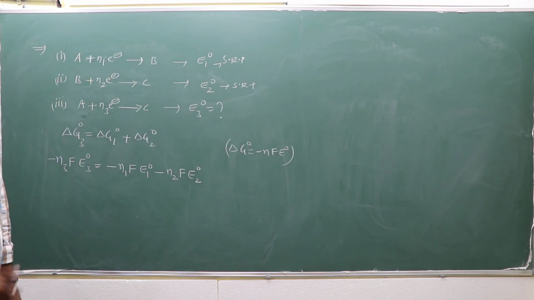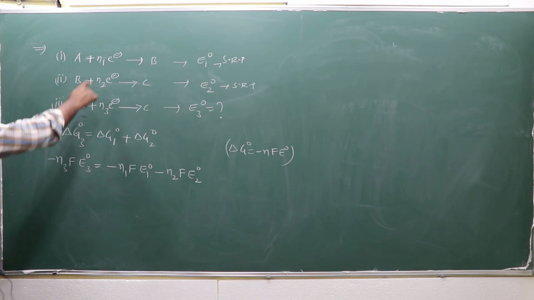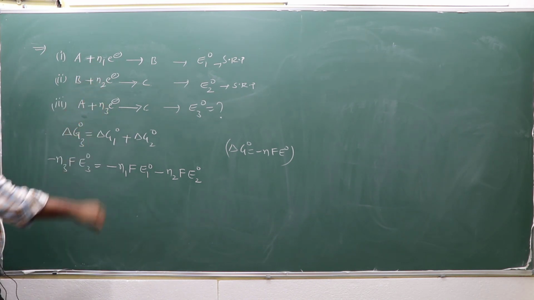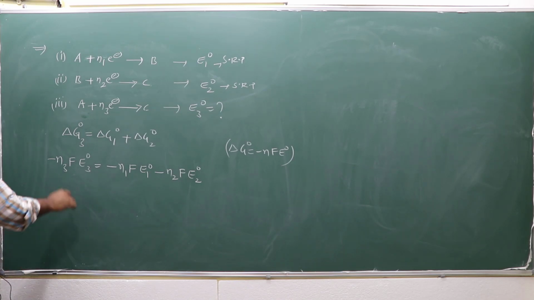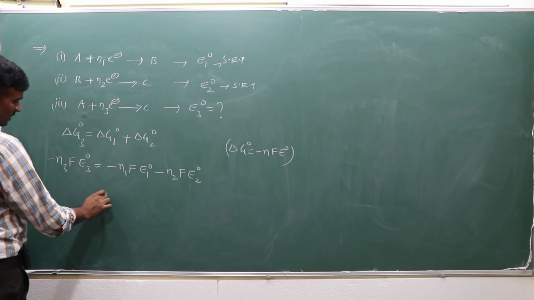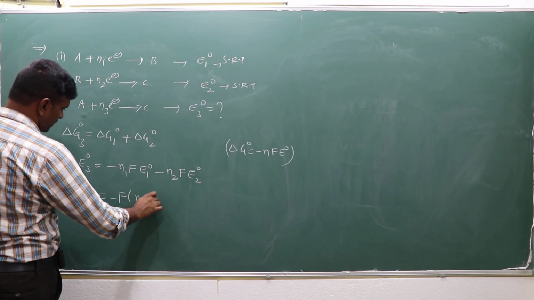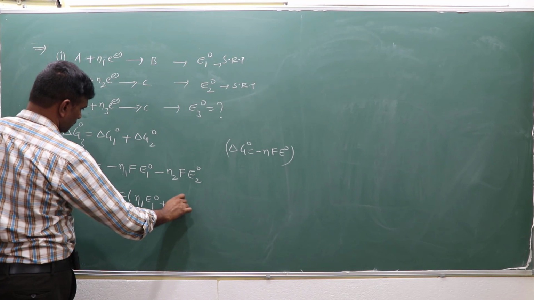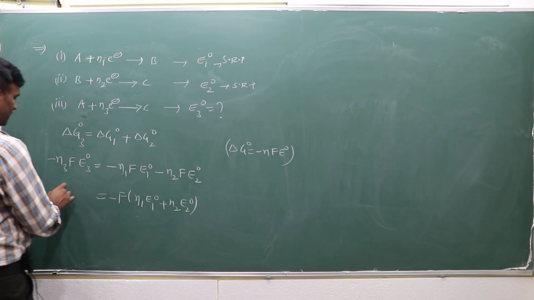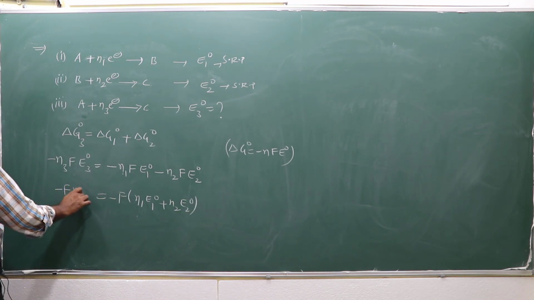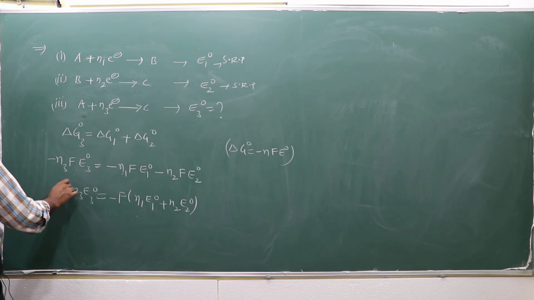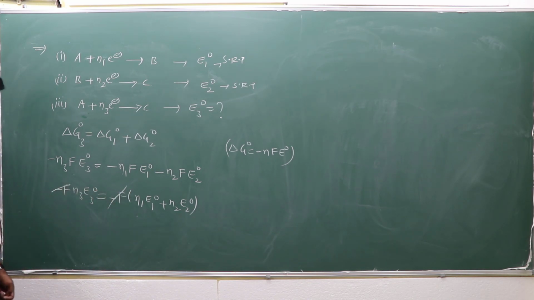This formula is there: delta G is equal to minus nFE. E is the electrode potential, delta G is the free energy change, and n is the number of electrons transferred. Here n1, n2, and n3 are the numbers of electrons transferred. By using this, minus F is common: n1 E1 naught plus n2 E2 naught is equal to n3 E3 naught, and the minus F cancels.